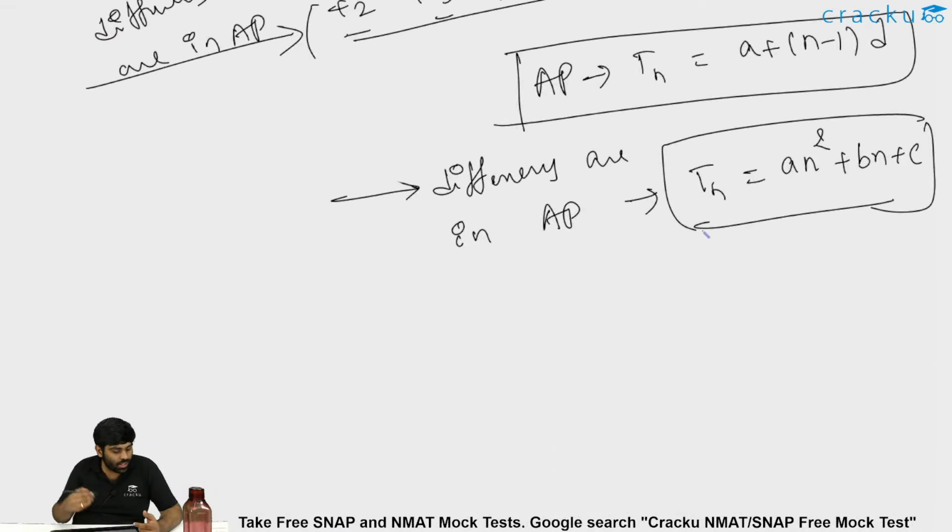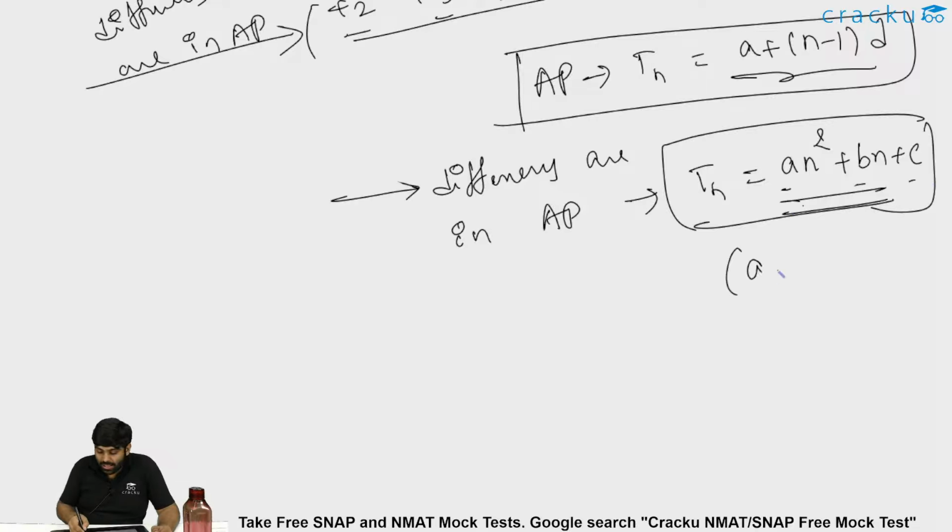What is the nth term in this kind of situation? The nth term would be an square plus bn plus c. That is a quadratic equation in n. It is not a linear equation in n. If it is a direct AP, it is a linear equation in n, which is a plus n minus 1 into common difference. But when the differences are in AP but the terms are not in AP, the nth term of the series would be in the format of a quadratic, that is an square plus bn plus c. This a, b, c are constants which we have to find out.